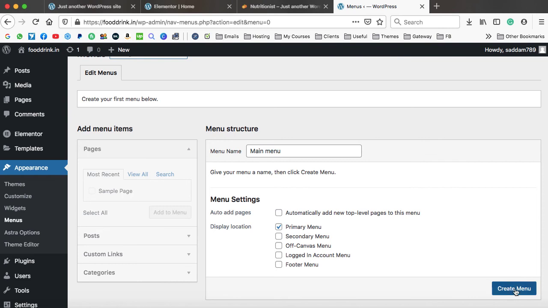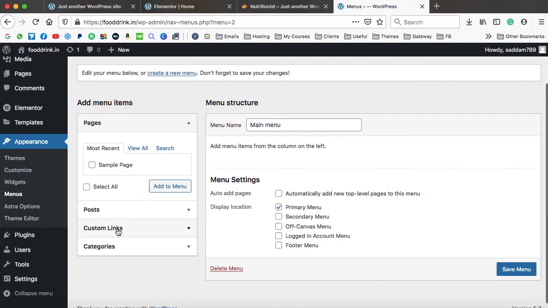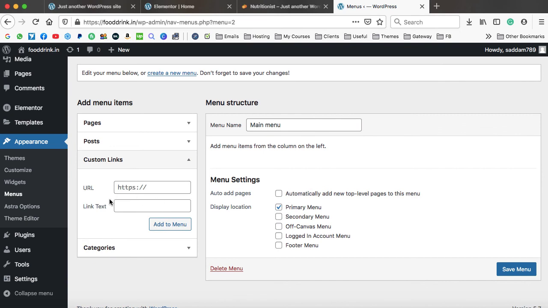At last, click on create menu. Now we need to jump onto this custom links. Here we have the link text box and the URL box. In the link text box, you can type the menu name just like home. And in the URL box, you need to pass the URL.